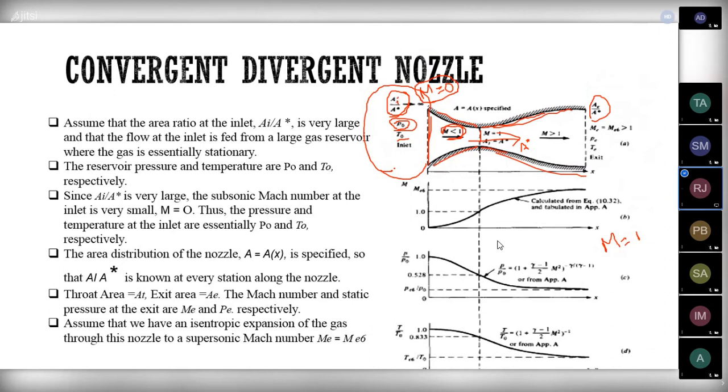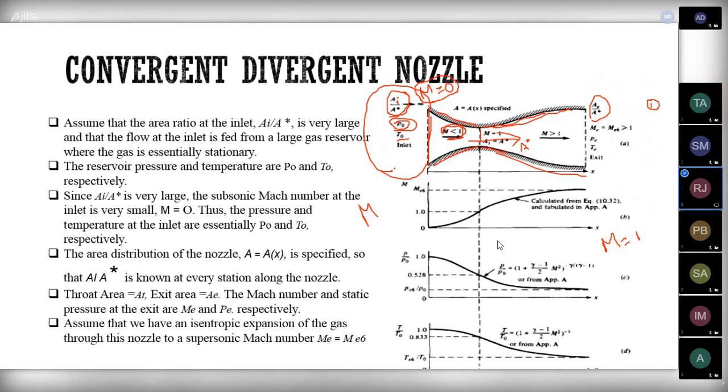Here we are giving 6 conditions. Okay, the 6 conditions only I am explaining. In the main thing, I will be telling about the throat, what is the condition, and also how a converging divergent nozzle will behave when it is subsonic, and also when it is supersonic, that I will be telling. That means how a convergent and divergent nozzle will behave when we experience a supersonic flow, that I am explaining. That is based upon the 6 conditions.